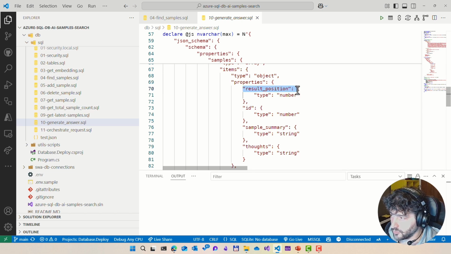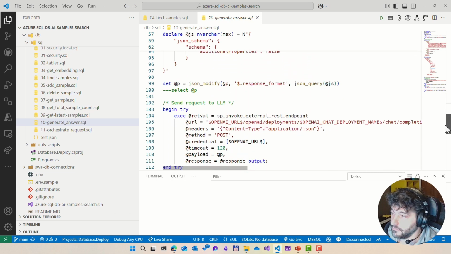So I want to have the result position, the ID, a summary of the sample, and the thoughts that the AI model had while deciding to return that specific sample. So I will give the AI model 10 examples, and it will only return to me the ones that are relevant. I want to understand, for each of the samples returned, why it thought it was relevant. So I will find that here.